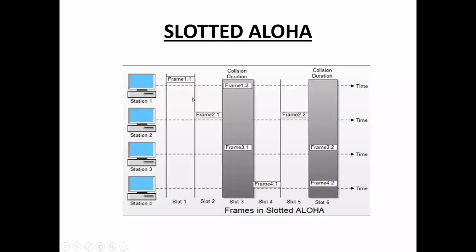Next, slotted Aloha. See here, the time is divided into slots: slot 1, slot 2, slot 3, slot 4, slot 5, slot 6.